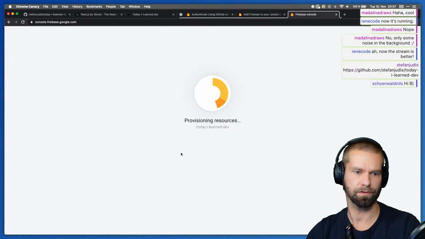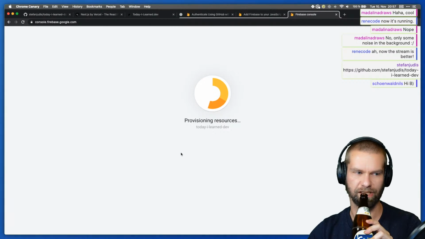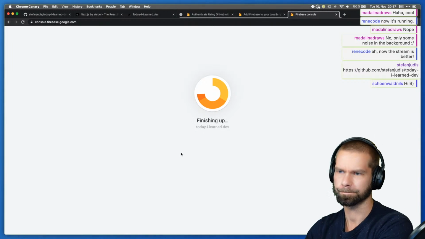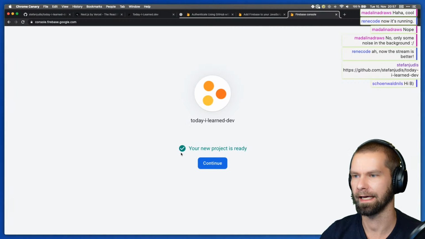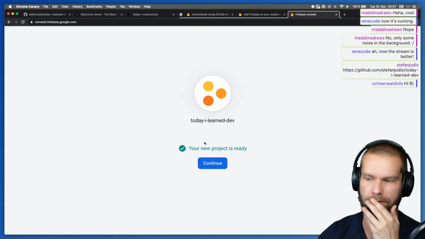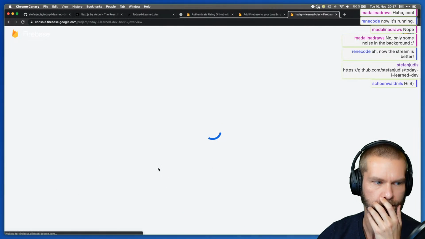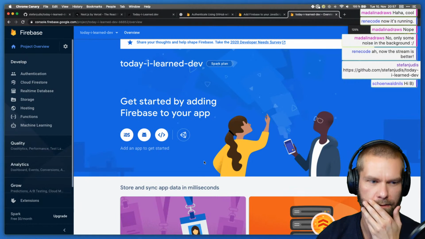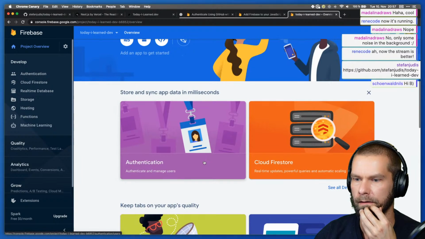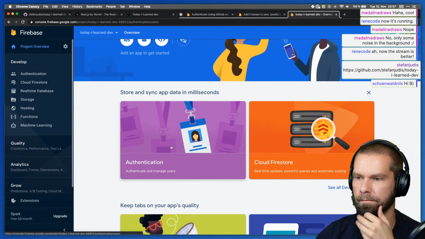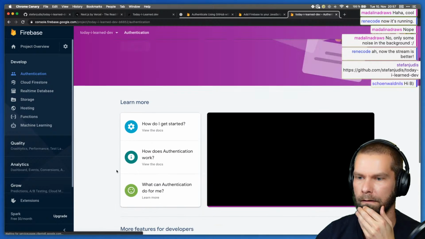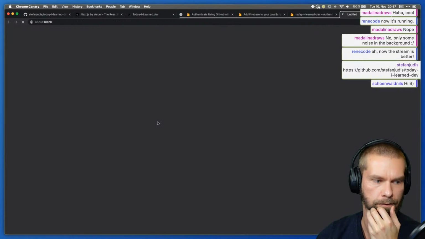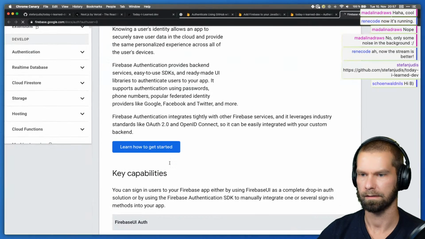So as far as I understood, Firebase is a kind of real-time database. And I was already surprised when Niels told me that it also offers authentication. So let's have a look what actually happens here now. So what I can do is, let me make that a little smaller like this. Okay. Authentication. Okay. How do I get started?